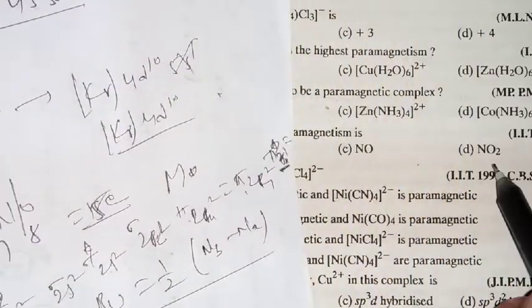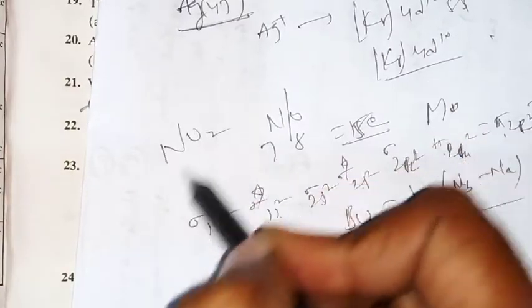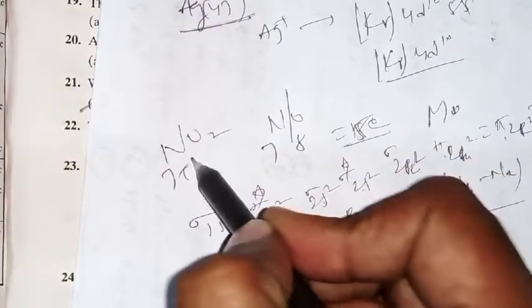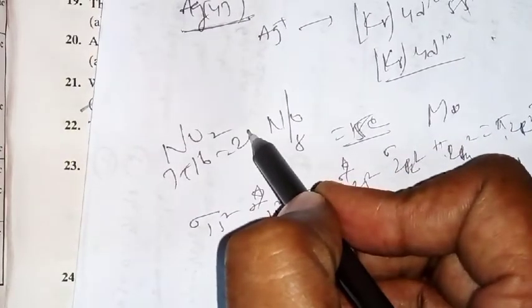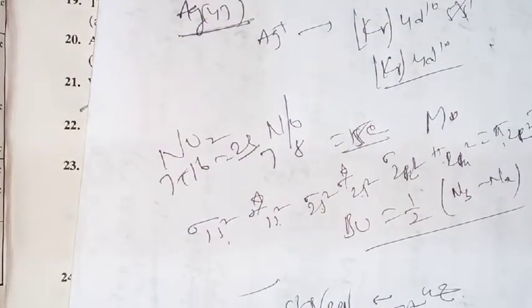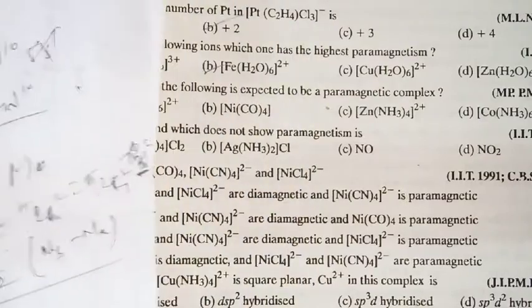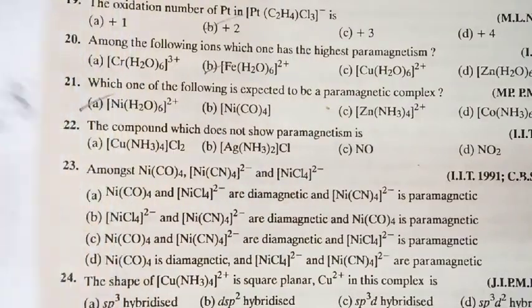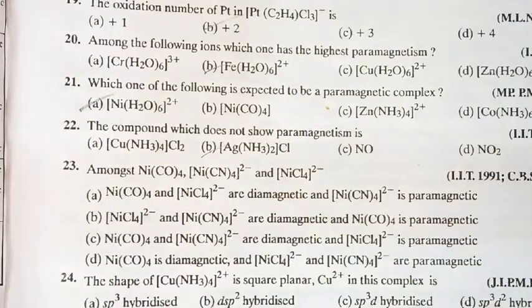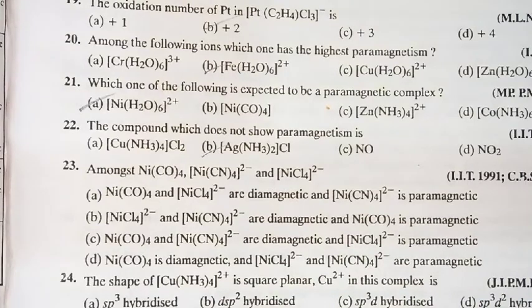So as per the configuration from MO theory, it is clear that it is also paramagnetic. NO2: if you count the number of electrons, 7 plus 16, what will we get here? 23. Is it okay? So this is also an odd number. Definitely here also we will get unpaired electrons. So among all, in which case are you not getting any unpaired electron? In the case of Ag. Is it okay? So that is the one not showing paramagnetic nature.